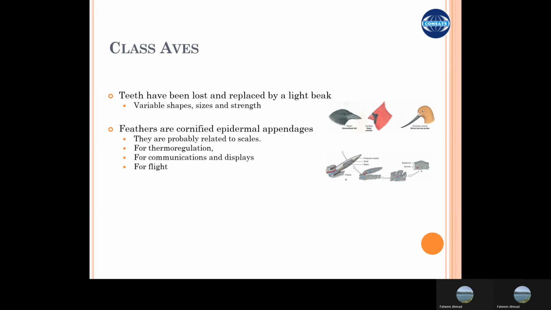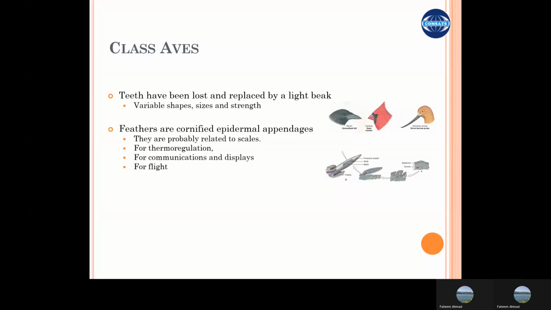These feathers are very important for thermoregulation, and there are two types of feathers which serve different functions. Some of them are for display purposes and some are for insulation and thermoregulation, the more fluffy ones. Secondly, these feathers and the color patterns are used for communication between the species and within the species, and for displays for courtship behavior, and also for flight. The feathers are lightweight, providing a flight blade in their wings. By using these feathers, birds fly.